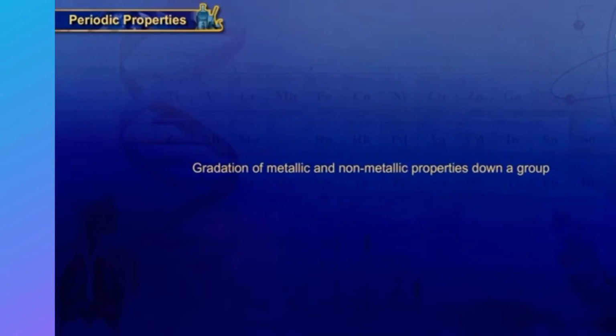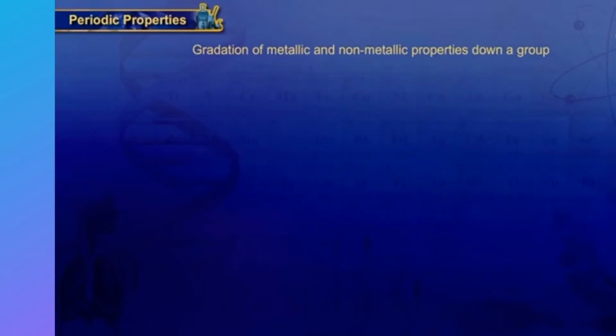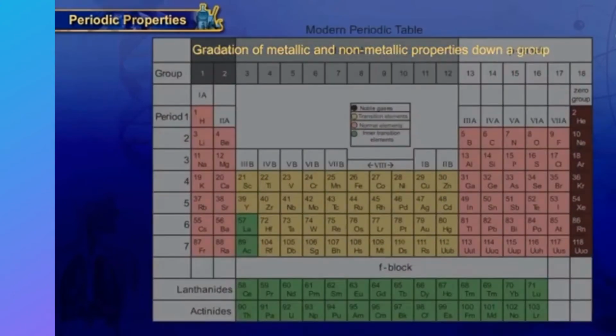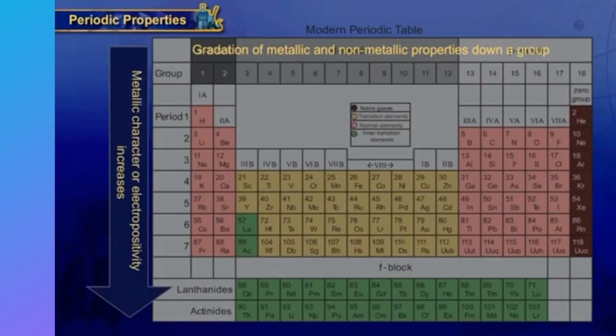Gradation of metallic and non-metallic properties down a group. Metallic character increases and non-metallic character decreases from top to bottom in a group.